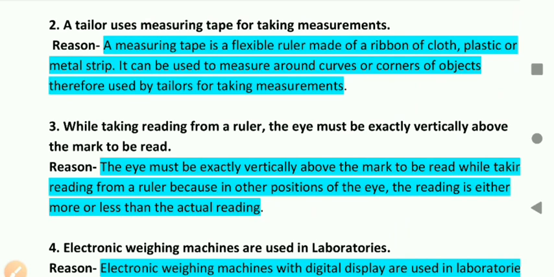A tailor uses measuring tape for taking measurements. Reason. A measuring tape is a flexible ruler made of ribbon of a cloth, plastic or metal strip. It can be used to measure around curve or corners of objects. Therefore, used by tailor for taking measurements.